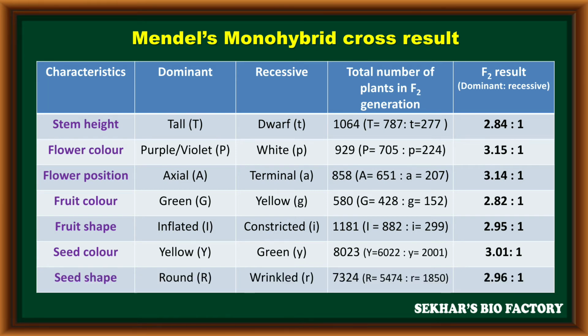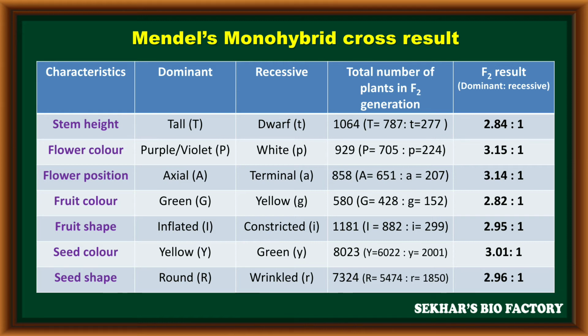The seventh character, seed shape. Round seed shape is dominant, denoted with capital R. Wrinkled is recessive, denoted with small r. In the monohybrid cross experiment, after completion of the F2 generation, 7,324 plants were produced.